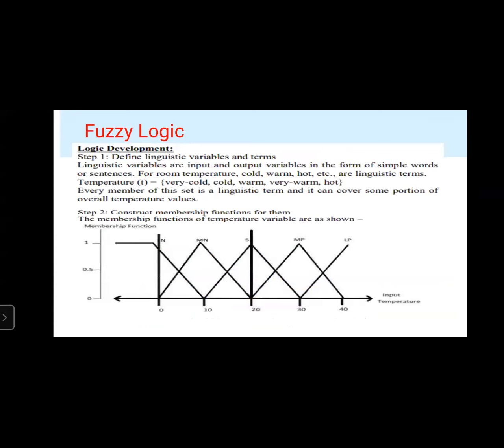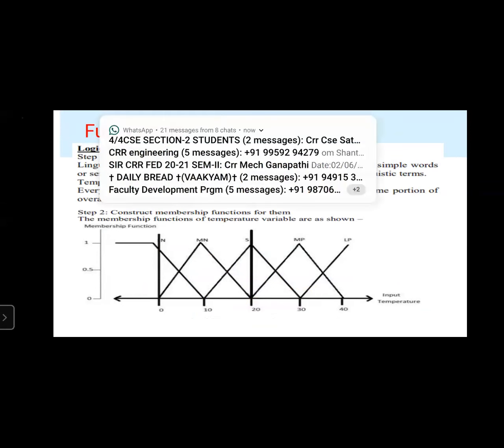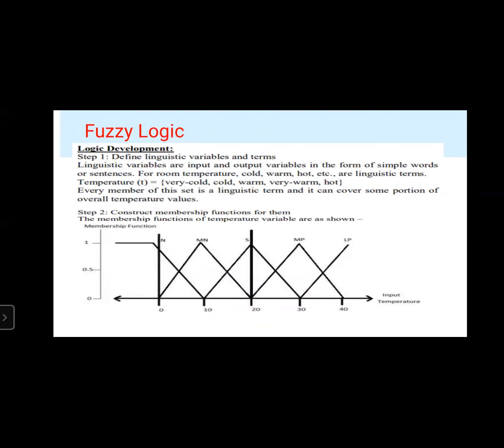And coming to the logic development in fuzzy logic. There are some steps while performing the logic development. Step number 1 in logic development is to define the linguistic variables and terms. First, you need to define all the linguistic variables and terms.